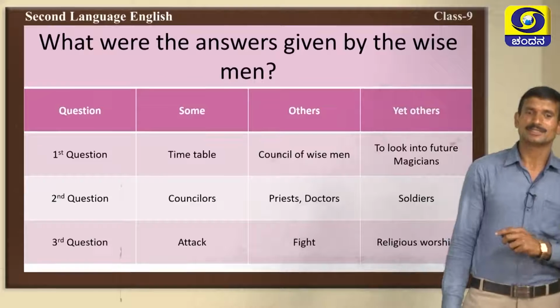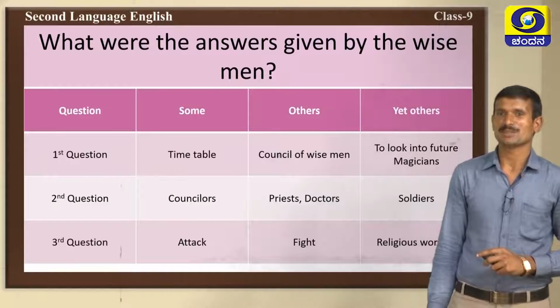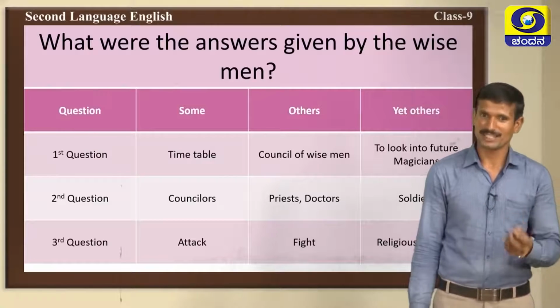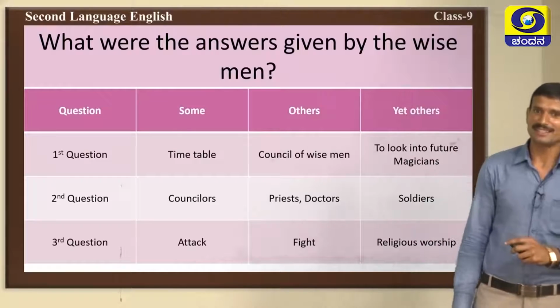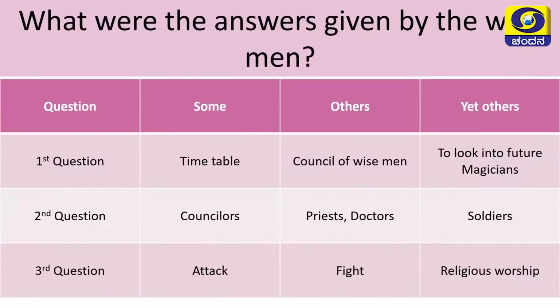Very good. To the second question, yes, some said he must have counselors. The others said, yes, priests and doctors were very important. Then at last, yet others said soldiers are very important. The king must listen to these people. In reply to the third question, yes, the king must attack, fight a religious worship.